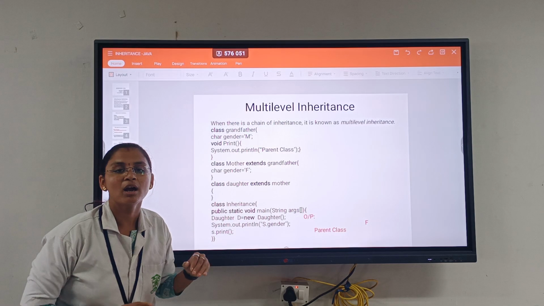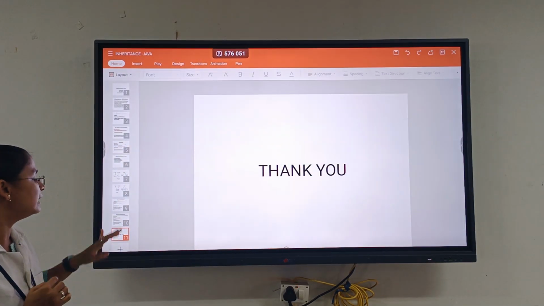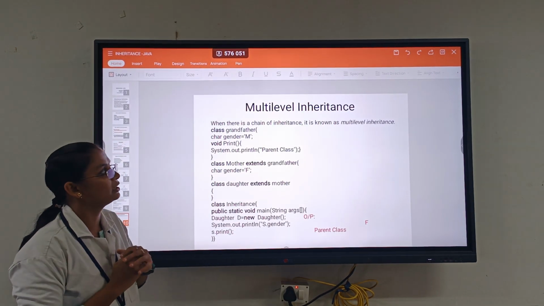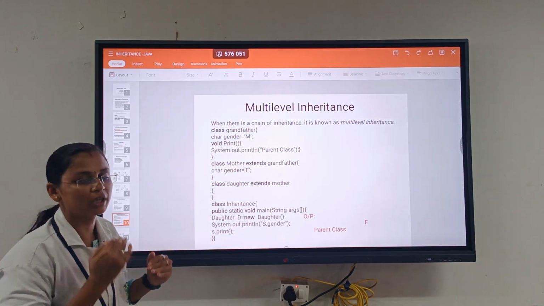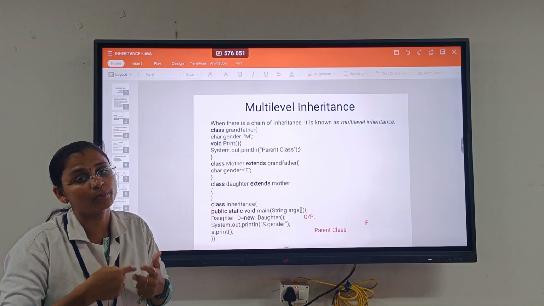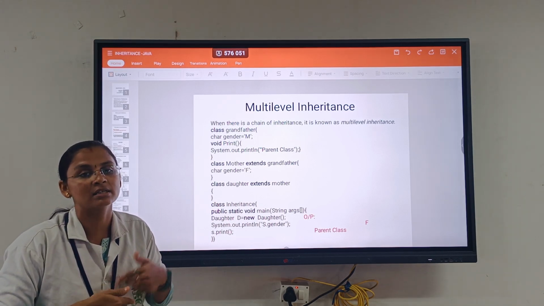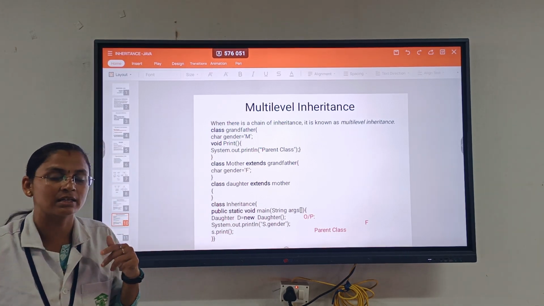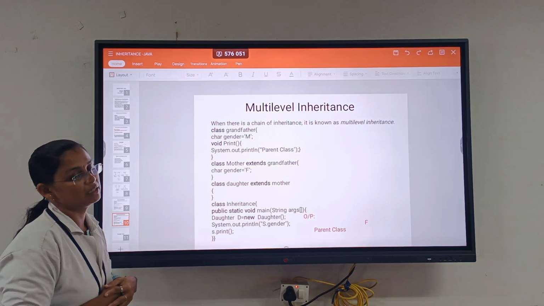So this is the way we can explain multi-level inheritance. In multi-level inheritance, we have one parent class, one child class, and the child also acts as a parent, and another derived class. Parent, derived, and derived class. These are all the concepts of multi-level inheritance.